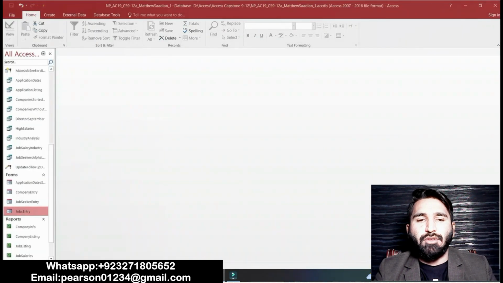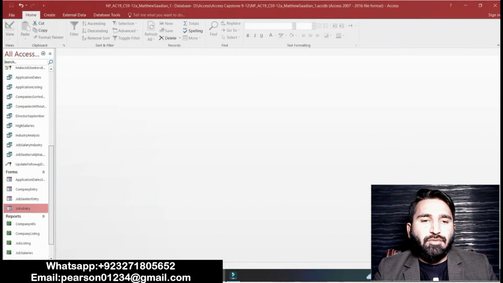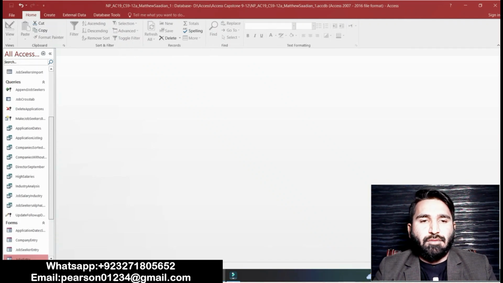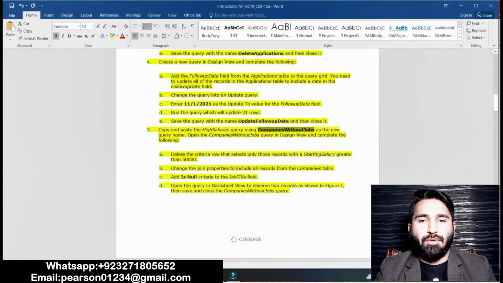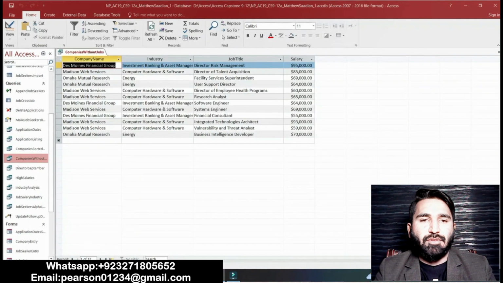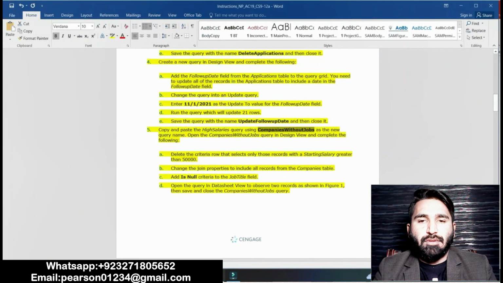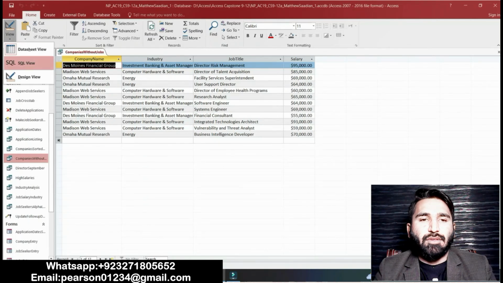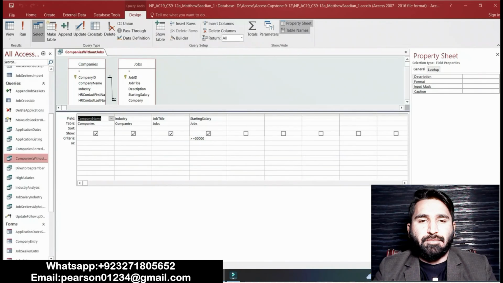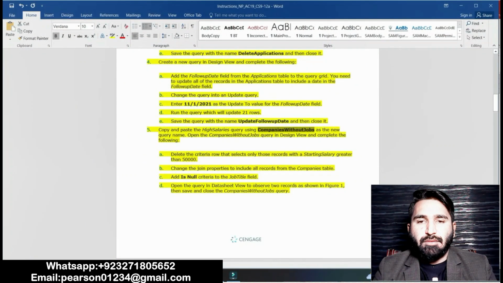Okay, we will have to open this query, companies without jobs query. We'll click on this query. Okay, in design view, companies without jobs query in design view. Click on view and design view. Open in design view and complete the following. Following is that point A is that delete the criteria row that selects only those records